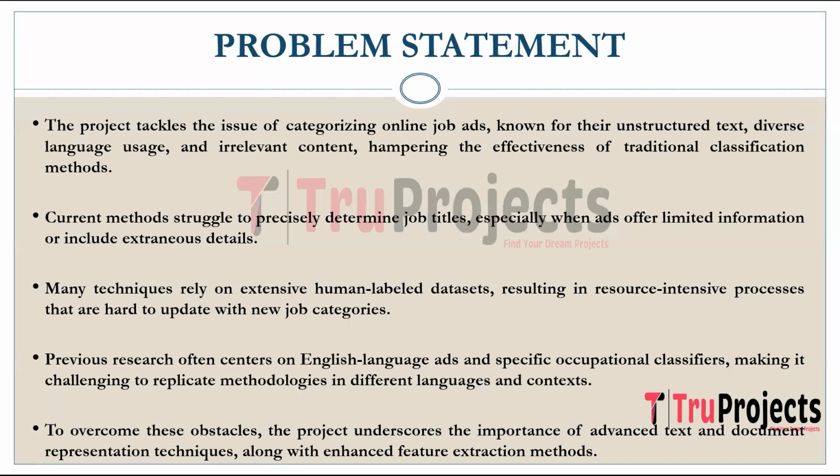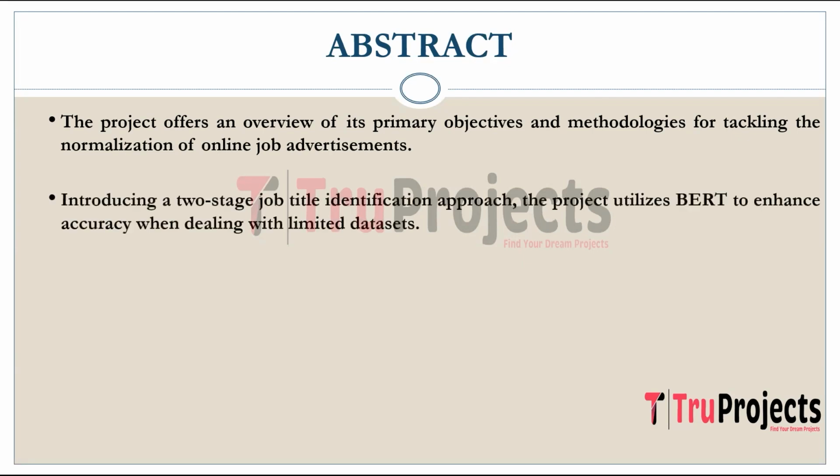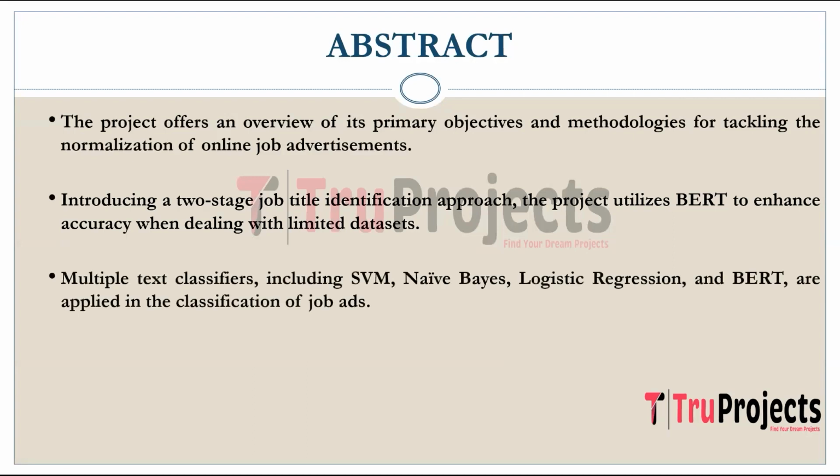Abstract of the project. The project offers an overview of its primary objectives and methodologies for tackling the normalization of online job advertisements. The project introduces a two-stage title identification method that first classifies job ads by sector and then matches them with the corresponding occupations, addresses the challenge of small datasets, utilizing Bidirectional Encoder Representations from Transformers, which is BERT.